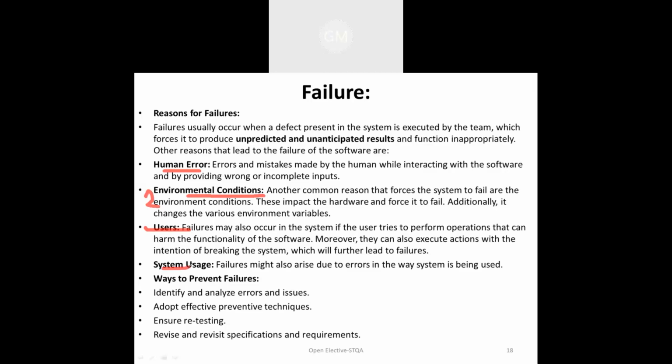System usage is another reason for failure, where failure might be raised due to an error in the system being used. So how can we avoid this failure? First of all, we need to identify and analyze the errors or issues in the system. Second, we need to adopt effective prevention techniques and perform retesting. With the help of that, we can easily prevent failure.